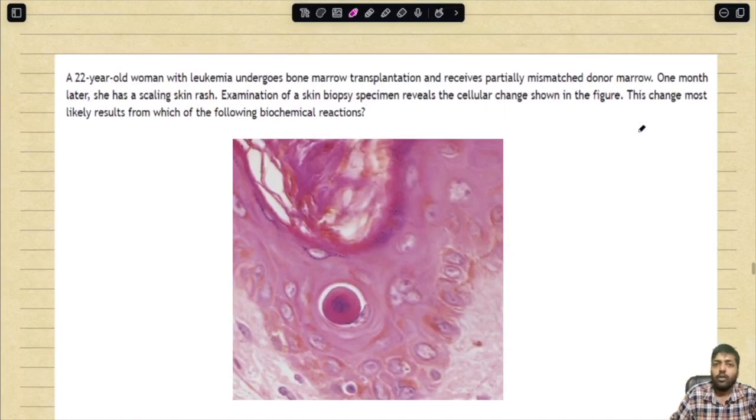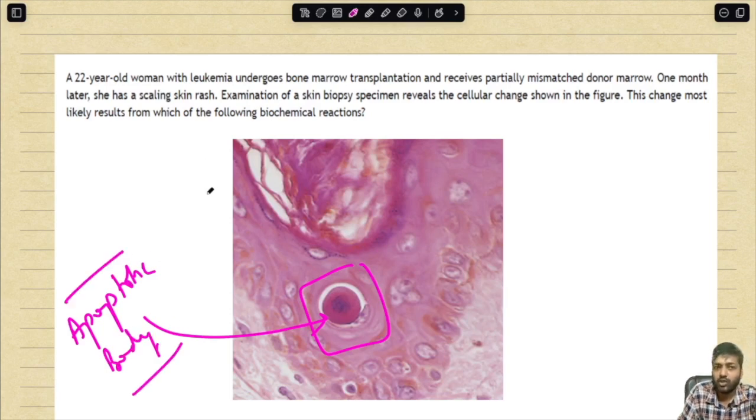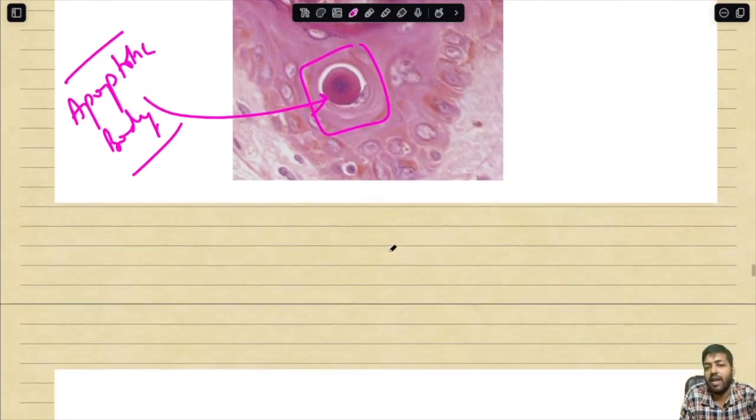Now question 22. Even before reading, if I see over here, what does it depict? It is depicting an apoptotic body. So visualization is very important. Now let us look at the question. A 22-year-old woman with leukemia undergoes bone marrow transplantation and receives a partially mismatched donor marrow. One month later, she has a scaling skin rash. Examination of skin biopsy specimen reveals the cellular change as we have seen. So it is an apoptosis process that is taking place. Now this change most likely results from which of the following biochemical reactions?